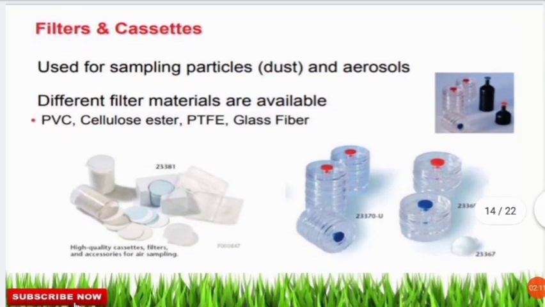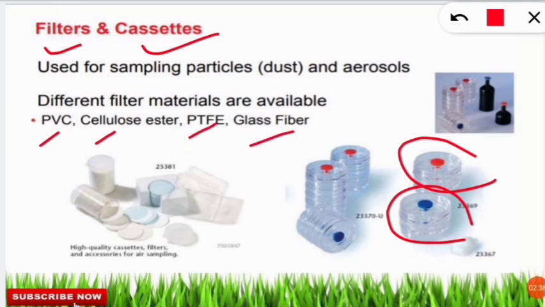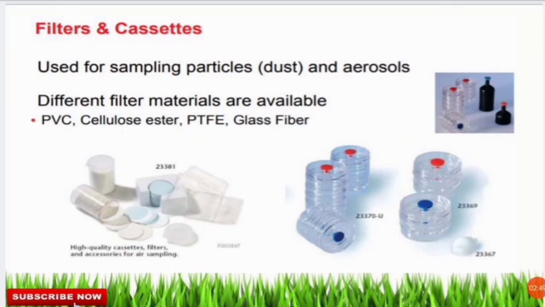The next slides are also examples of the devices or the process with which we are going to collect the air sample, that is with the help of filters and cassettes. These are the shapes of cassettes, that means they are round-shaped. They are made up of different materials, that can be PVC, cellulose ester, PTFE or glass fiber. So these are used to absorb the air pollutant. You can see they are filters and cassettes. So these are the examples of the sampling.